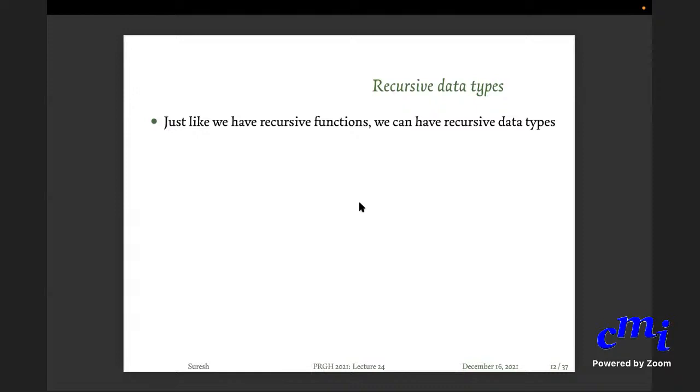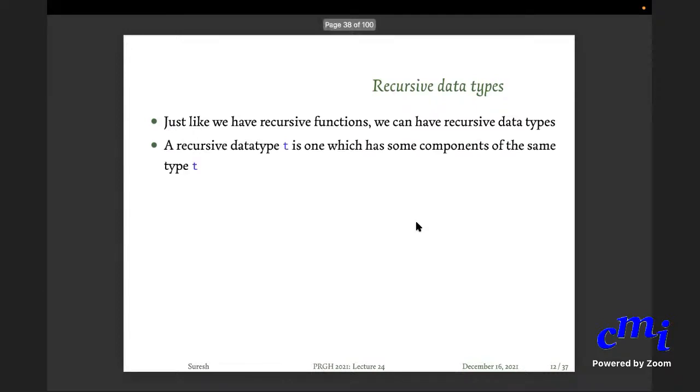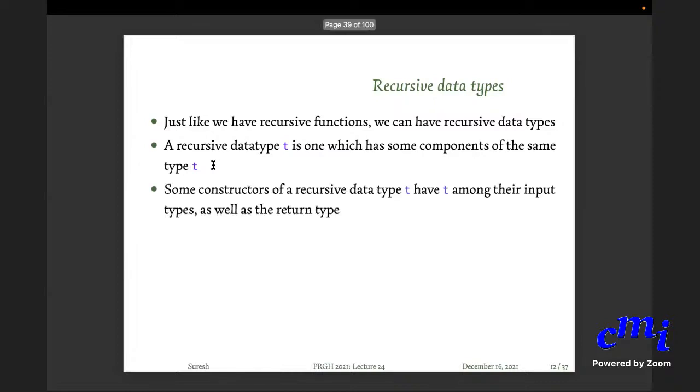Okay. So we have already introduced recursive data types because we saw Exp, etc. But let's systematically see it. A recursive data type T is one in which some components have the same type T. Like Exp that we had. Exp was either Leaf of Int or Node of Exp, Op, Exp. So some of the constructors of a recursive data type T have T among their input types as well as the return type. Like Node, for instance. Node is of type Exp arrow Op arrow Exp arrow Exp.